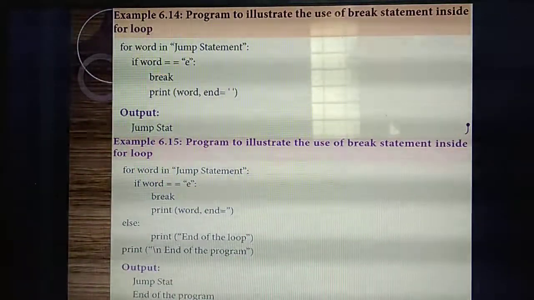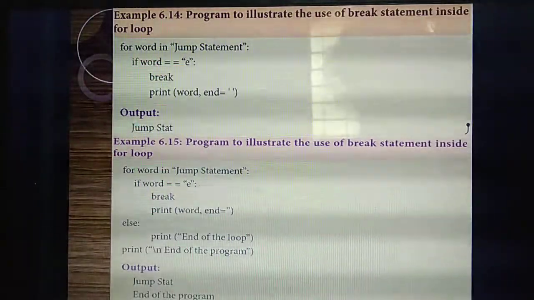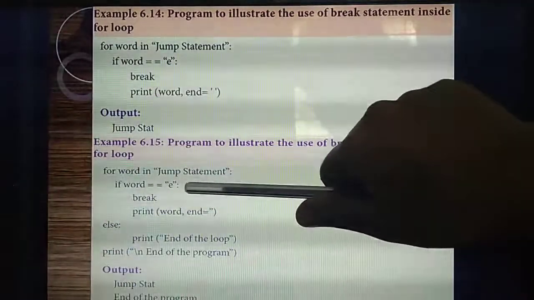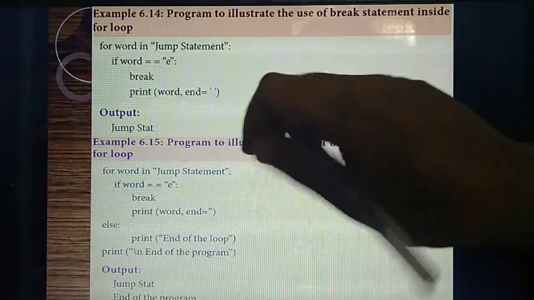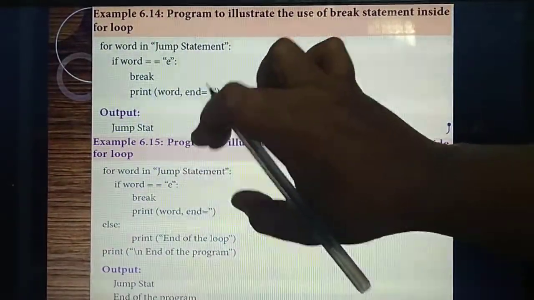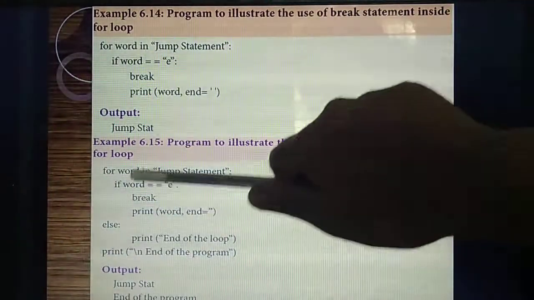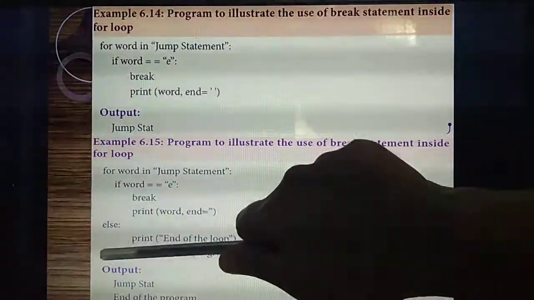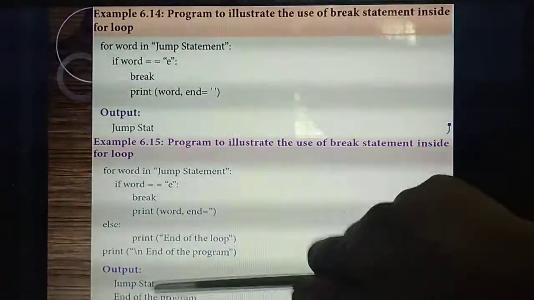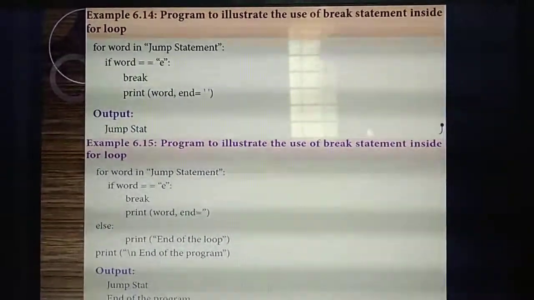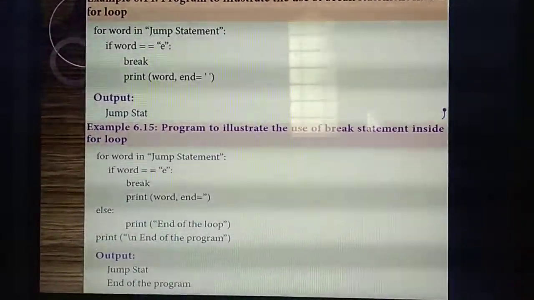Understand the difference between this program and that program? Whenever the condition is satisfied, the break statement is given, which means the loop runs only up to this point. The remaining part of the loop won't get executed, and the control flow goes outside of the program. Outside of the program I have given "end of the program", and that statement will print. Is the last statement, "end of the program", visible to you?